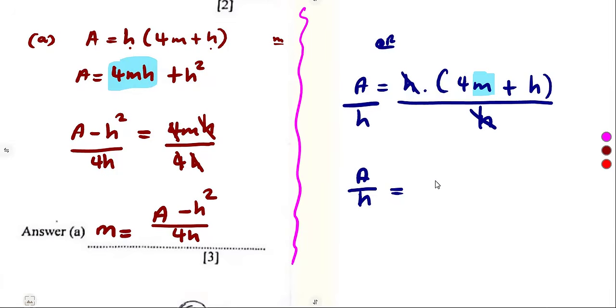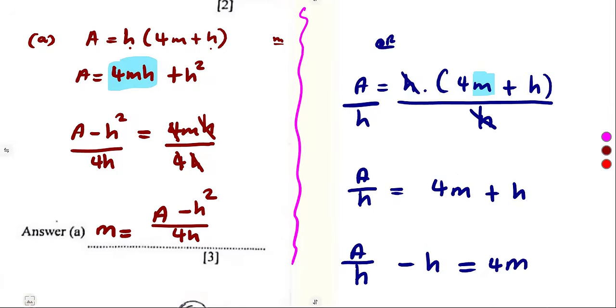We are going to remain this side with what? 4M plus H. Remember, we are focused on M. So you can take this H to the other side. It will be a negative. A over H. This H to this side, it will be what? Minus. So that's minus H, which is equal to 4M.